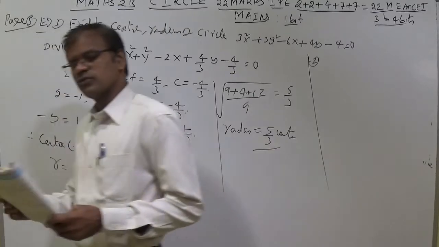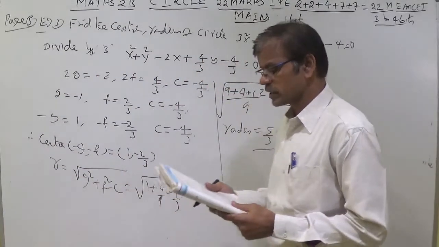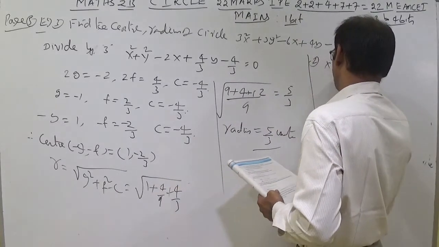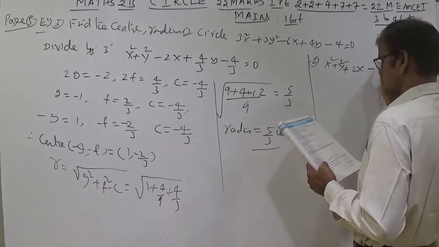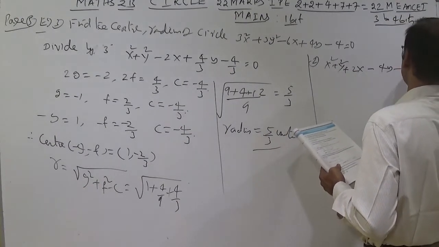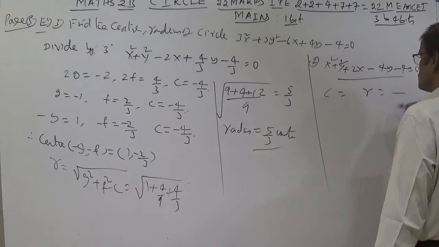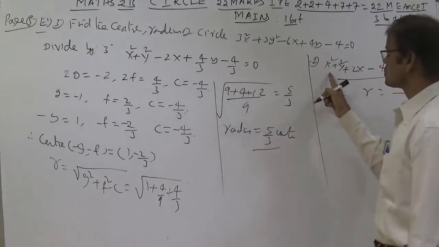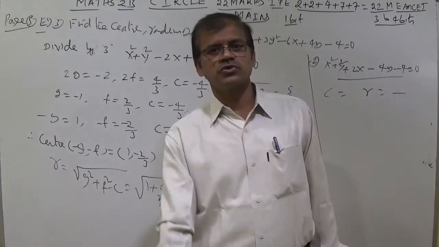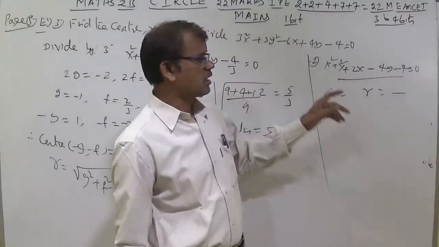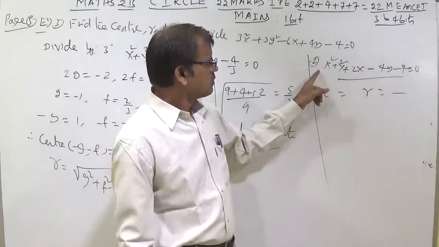Next example 2. Whenever you do example 2, students, he has given: find the center and radius of the circle x square plus y square plus 2x minus 4y minus 4 equal to 0. Find the center comma radius. That's all. No need to standardize here. If you want to standardize, you should divide the equation by the number 1. There is no question of dividing because 1 is already given. So no need to standardize.